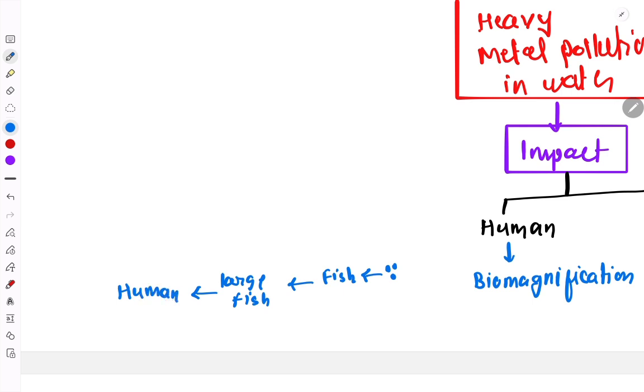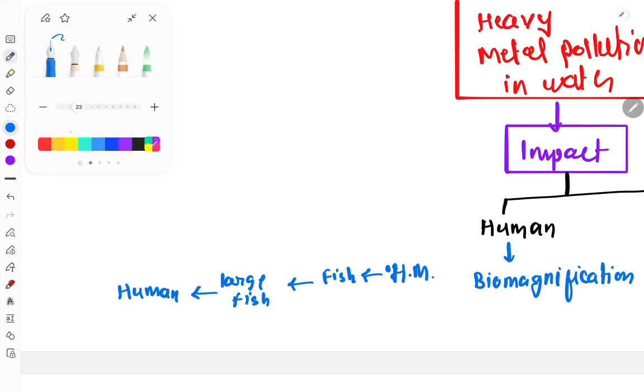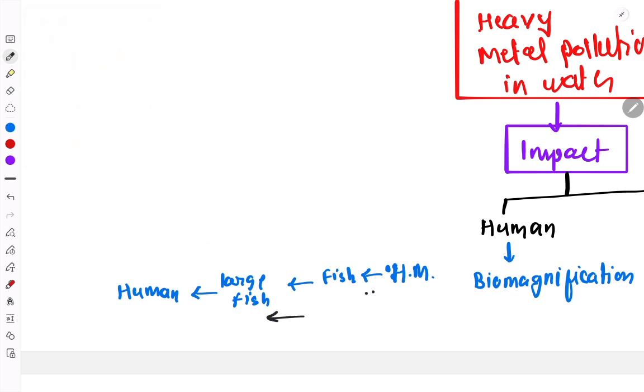So what happens is that at every stage the concentration of the heavy metal starts increasing.